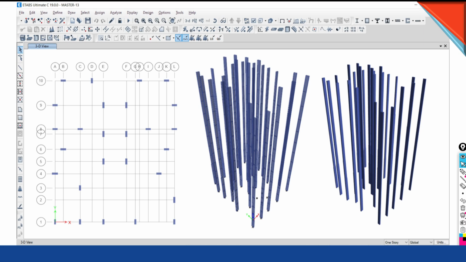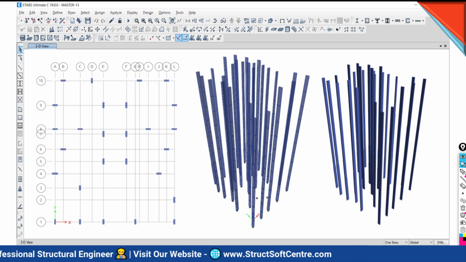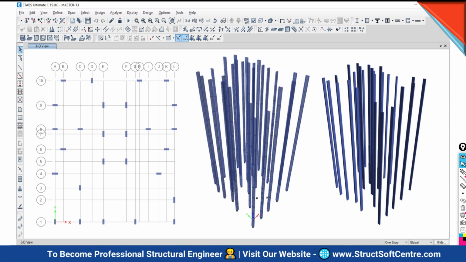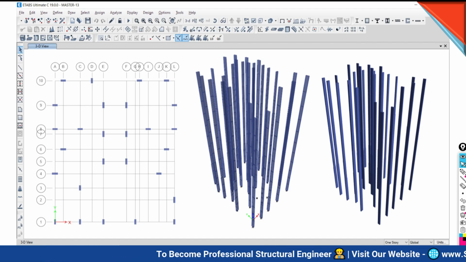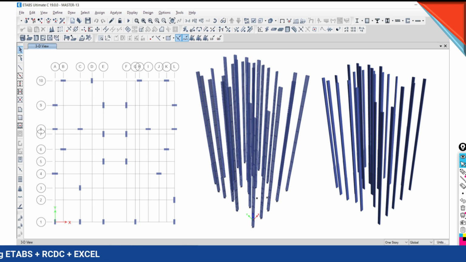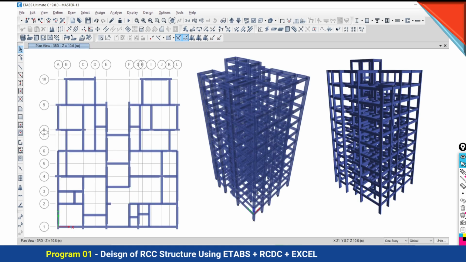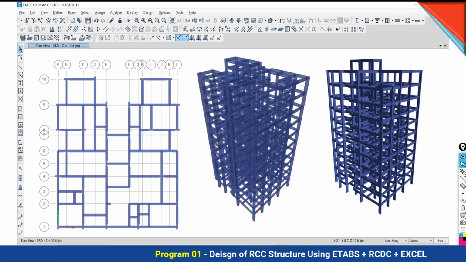That is very much important when we are doing the modeling, and when we are going to check the modeling. So obviously those who are going to practice with the ETABS software for the first time, or are new in the field of structural design, or new to dealing with the software, they are going to make mistakes in the modeling. So how to catch those mistakes, and if you are finding any error in your model after the modeling, how to correct those modeling errors, that we will let you know in detail in our training program. In this way we are going to do the complete modeling.